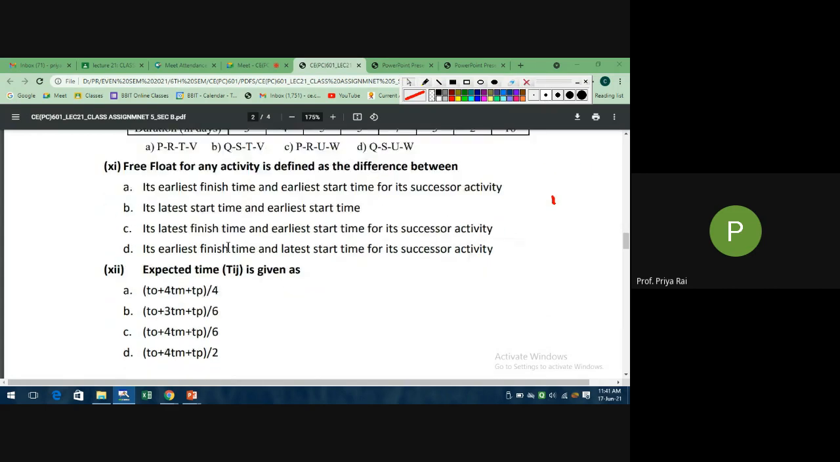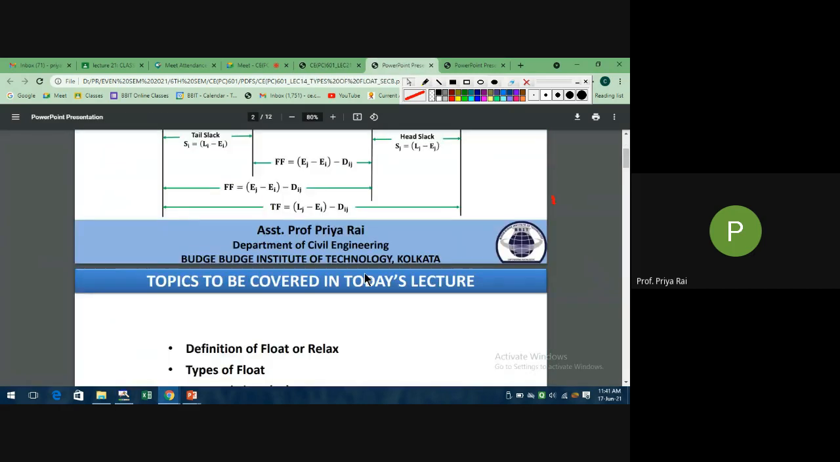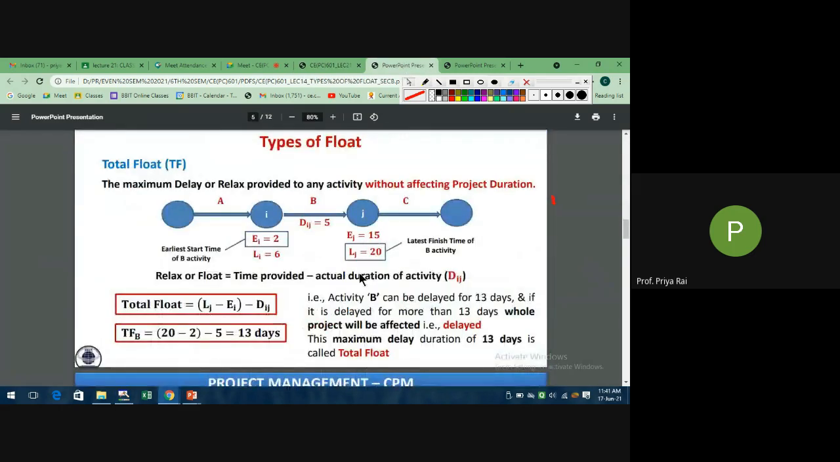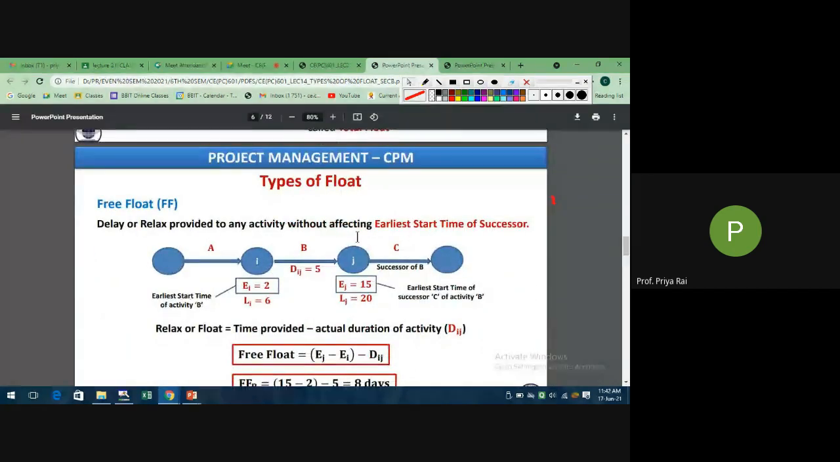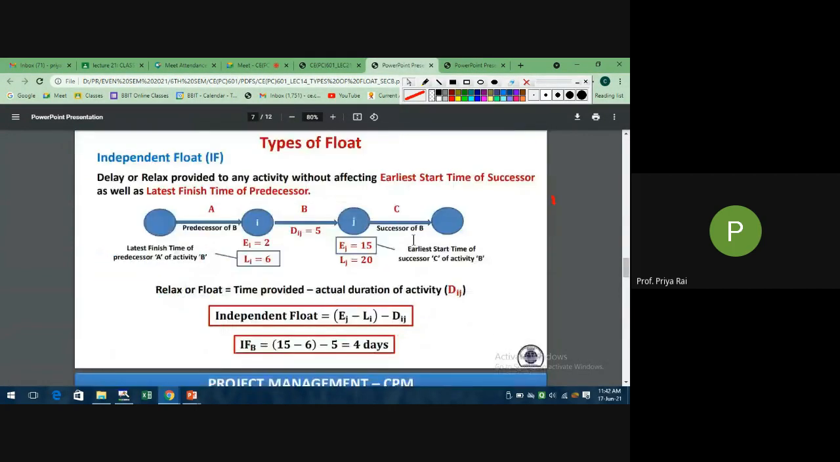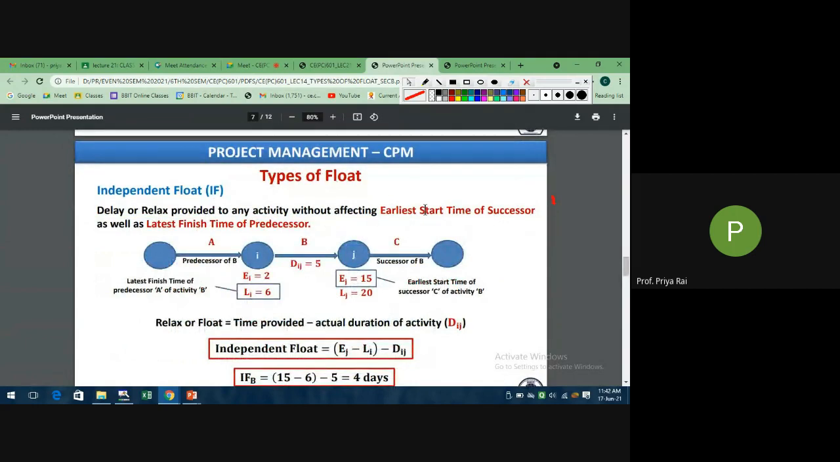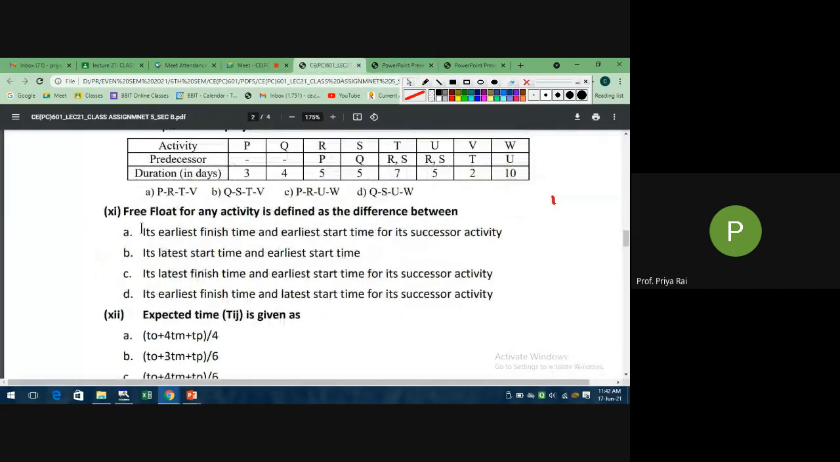Now see, I will explain this one. The free float for any activity is defined as the difference between which one? For that you have to see the types of float. As per the definition, for total float these two things are required: earliest start time and latest completion time. For free float, it should not affect the earliest start time of the successor. For independent float, it should not affect the earliest start time of the successor as well as the latest finish time of the predecessor. So now tell me, with the help of the definition, which one is the correct option.